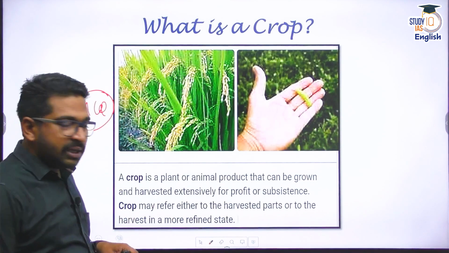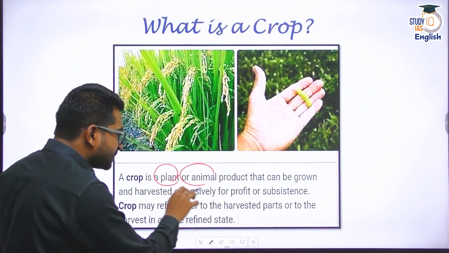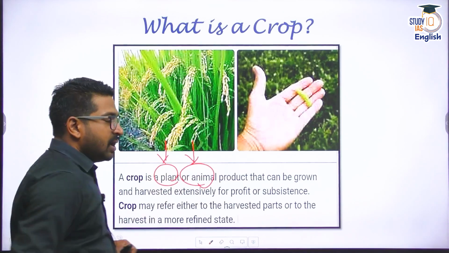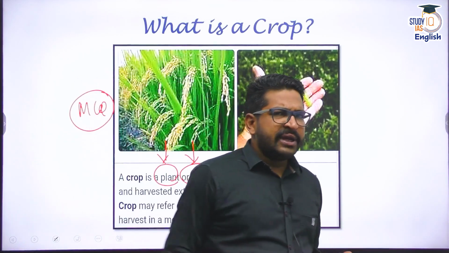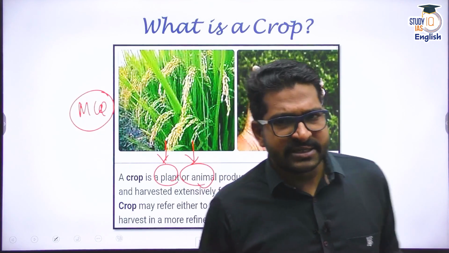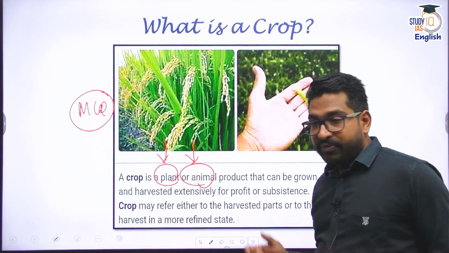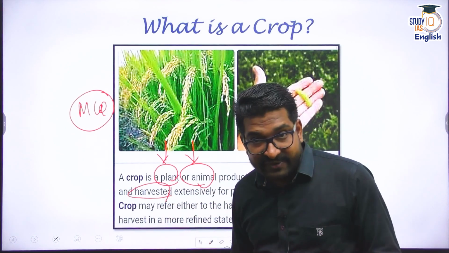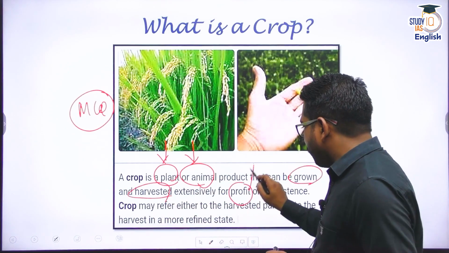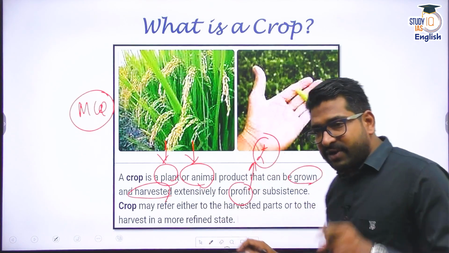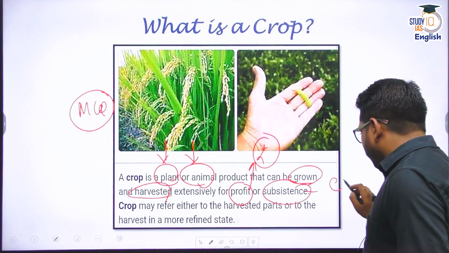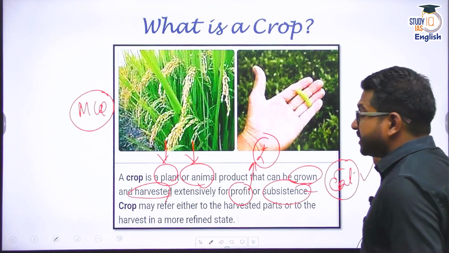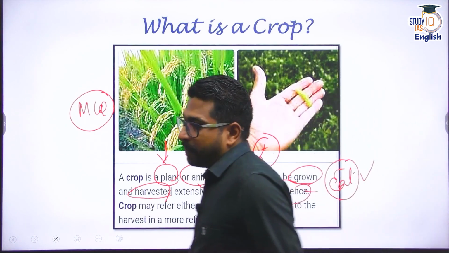A crop can be a plant or an animal. Please remember this, right? A plant or an animal, but colloquially we use it only for plants. It can be a plant or animal product that is grown and harvested extensively, either for profit, that means for money, or for your own subsistence, that means for you to eat or consume. That is the basic definition of a crop.